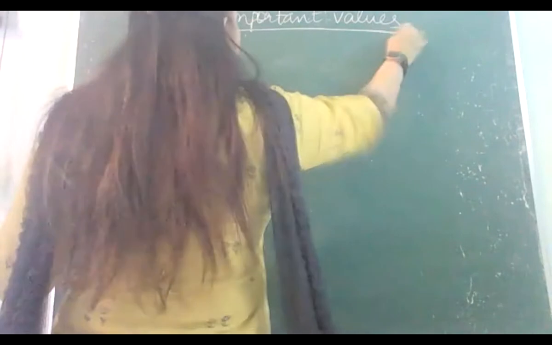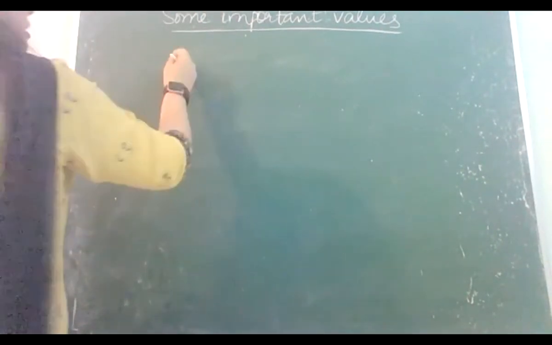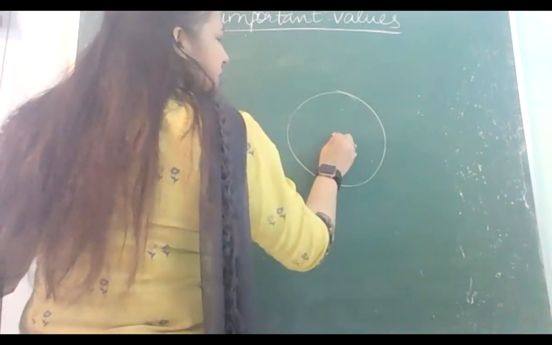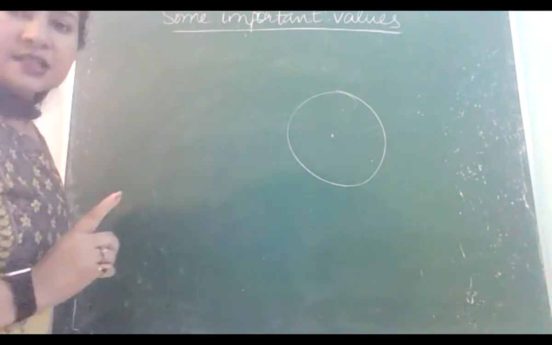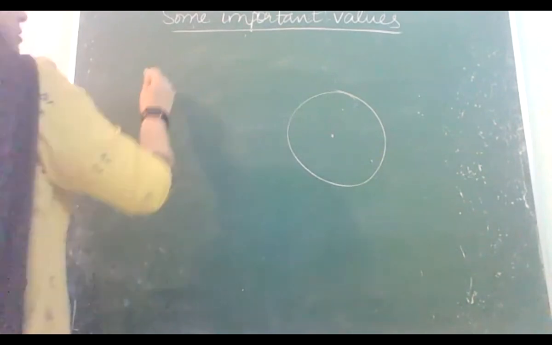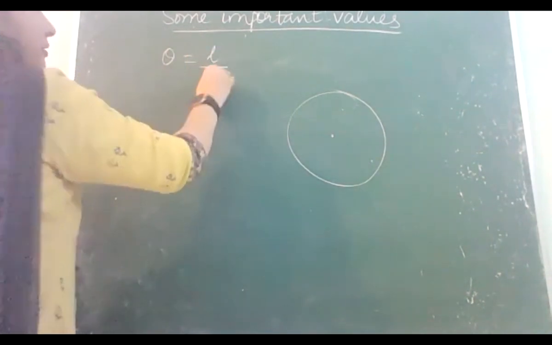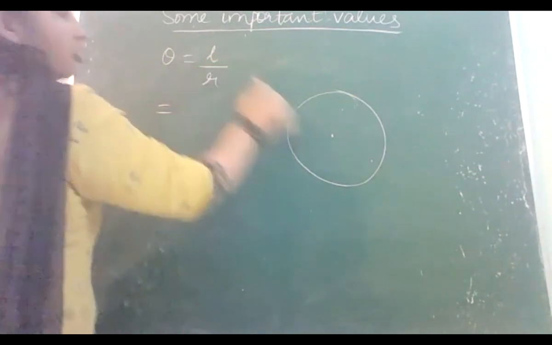First of all, you know that total angle subtended at the center of a circle is how much? 360 degree. You know that? Okay. And also we say that theta is L by R. And what is the length of the whole circle?